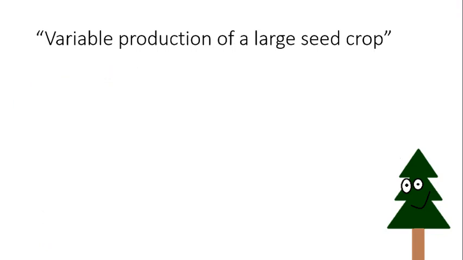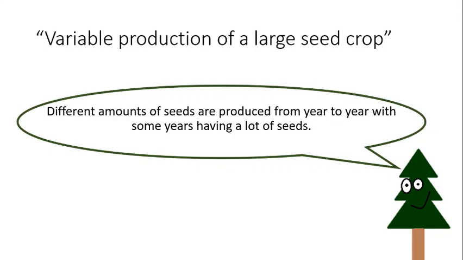Second, what does variable production of a large seed crop mean? Essentially, this is just saying that plants are producing different amounts of seeds in an inconsistent way. Some years they may produce a lot, and some years they may not produce much at all.